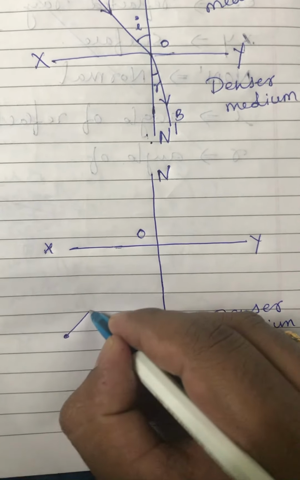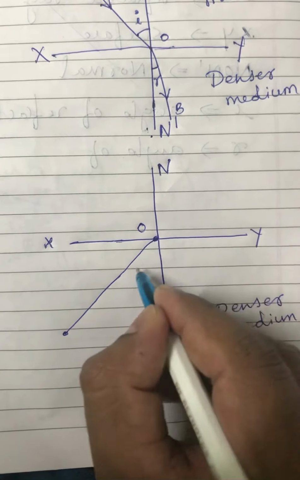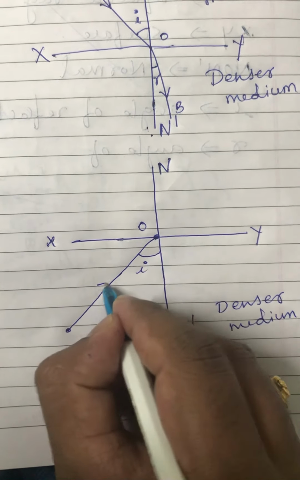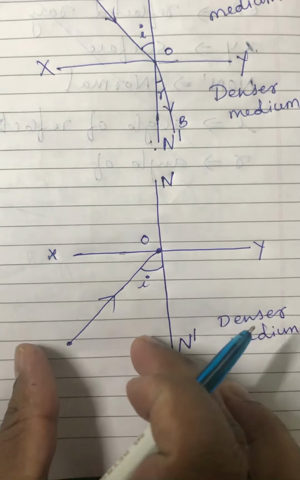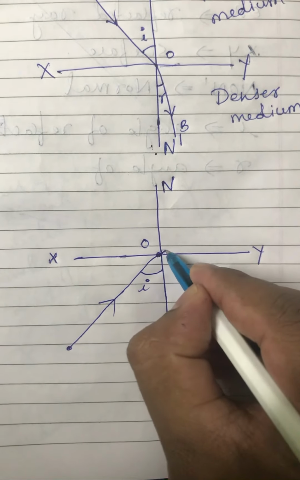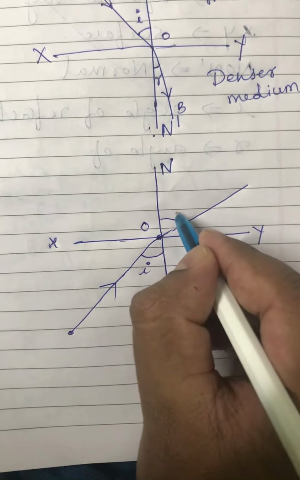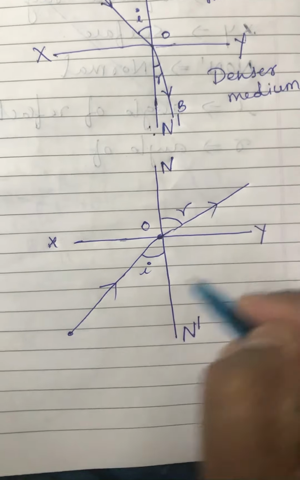Now the light ray is traveling from the denser medium and it is hitting the surface at O, and this is called angle of incidence. I'll call it the incident light ray. And while traveling from denser to rarer medium, it will go away from the normal. It is called angle of refraction.